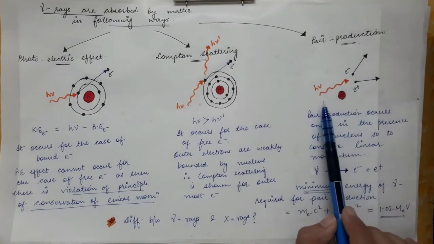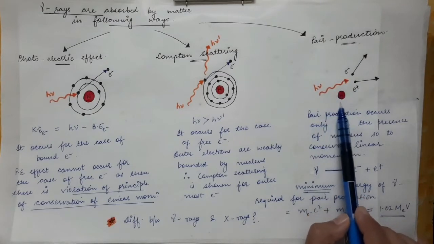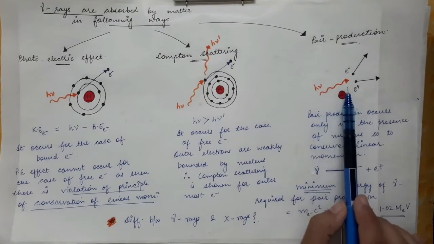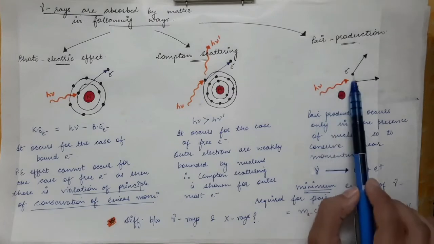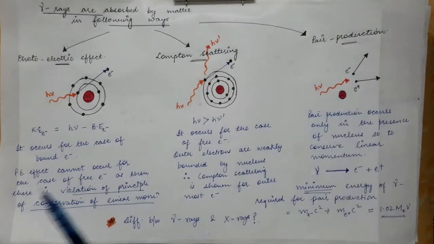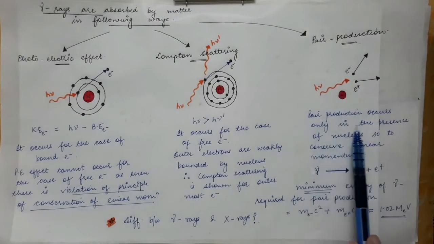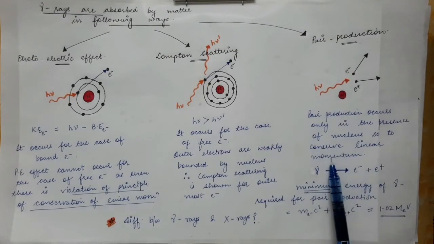So this is the first condition, that some third body must be present so that pair production can occur. Pair production occurs only in the presence of a nucleus, and this is to conserve linear momentum.